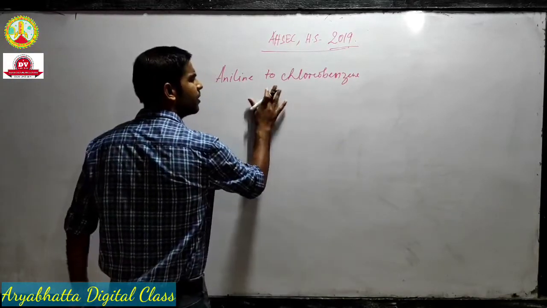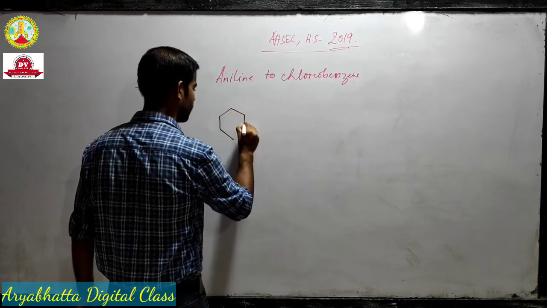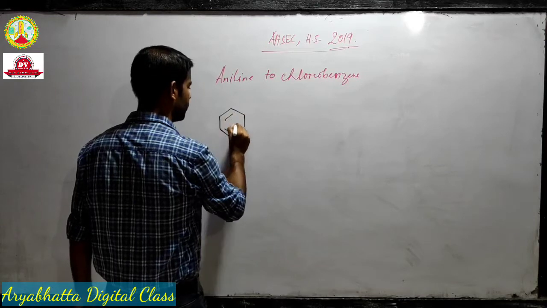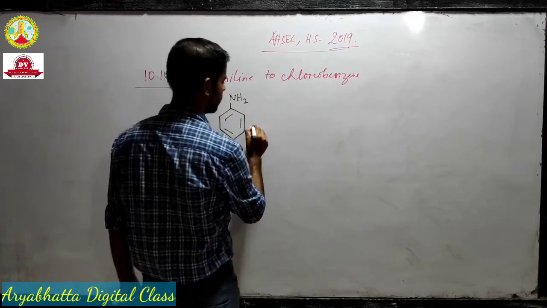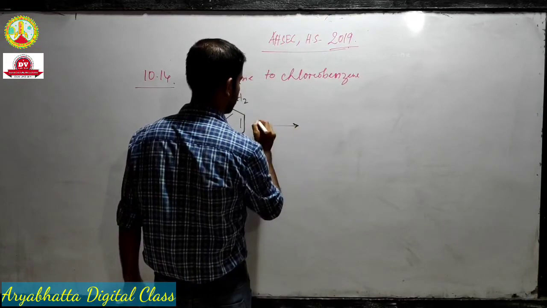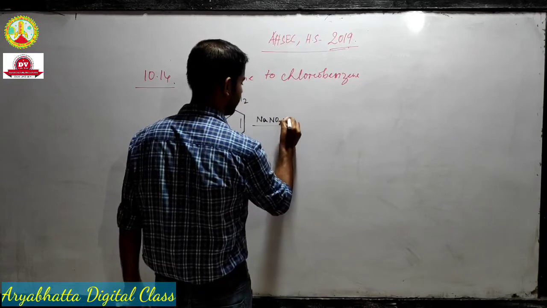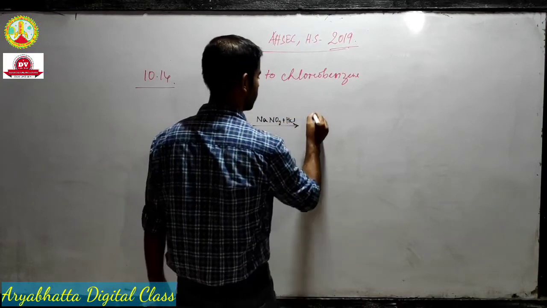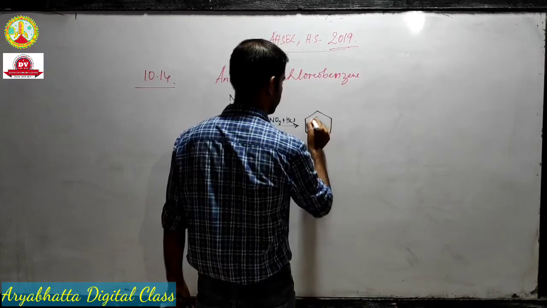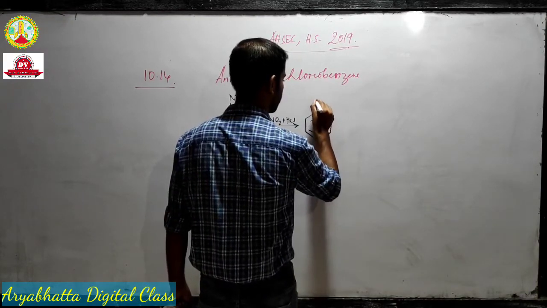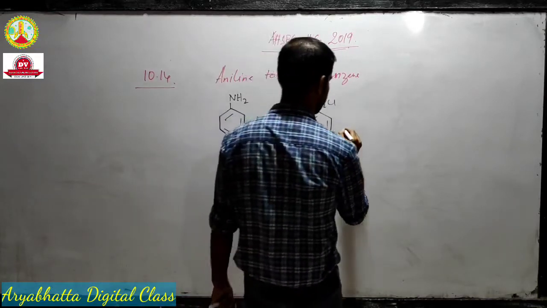We know that this is Sandmeyer's reaction. We have already discussed this reaction. This is aniline. In the first step we take NaNO2 plus HCl. Then NH2 will be converted to what? N2Cl, benzene diazonium chloride.